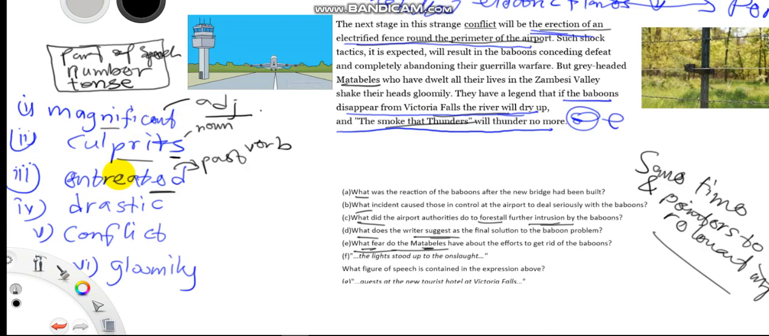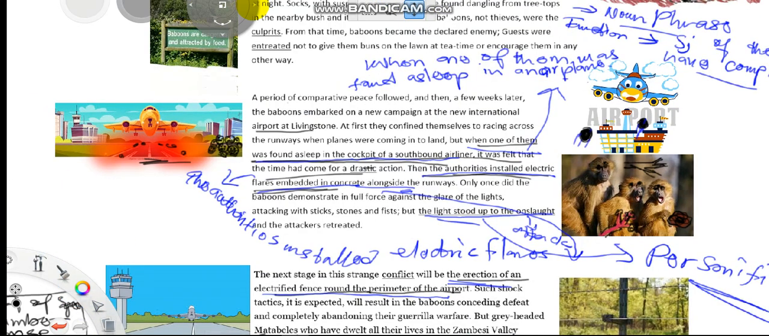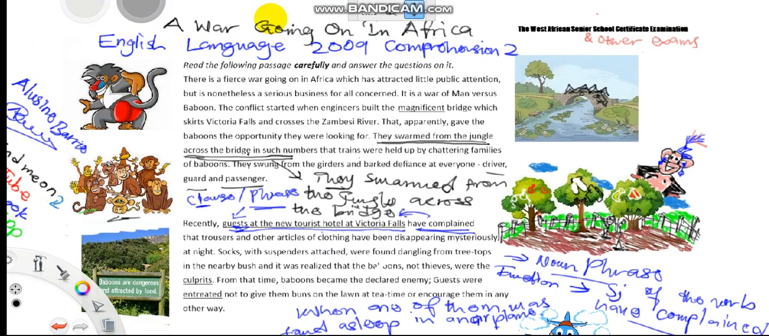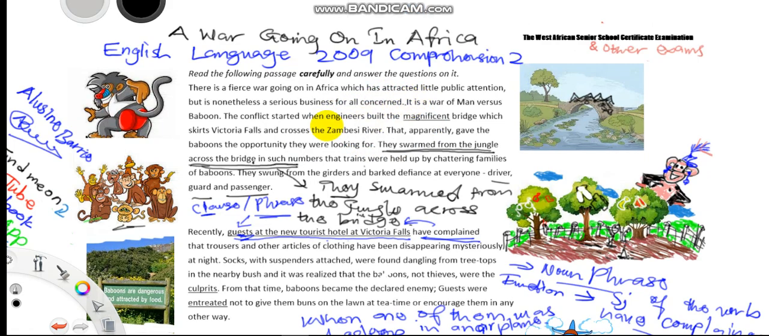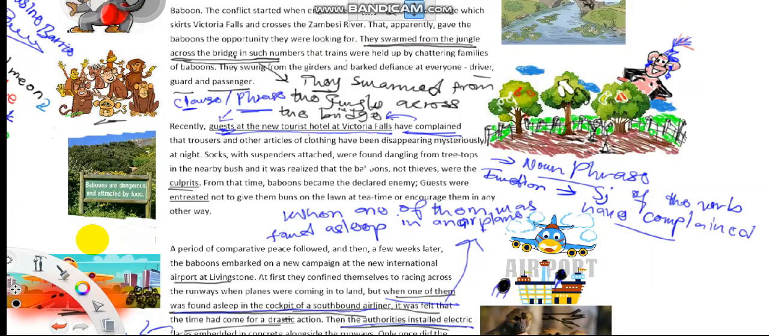Okay, so I can actually come over and drag down the word magnificent. The conflict started when engineers built the magnificent bridge. When engineers built the attractive bridge, I can use the word attractive here. Okay, so I can actually come down and use the word attractive. For the word culprits here, I will just do this so we can go down and list them. Okay, let's just come down and have the answer for magnificent.